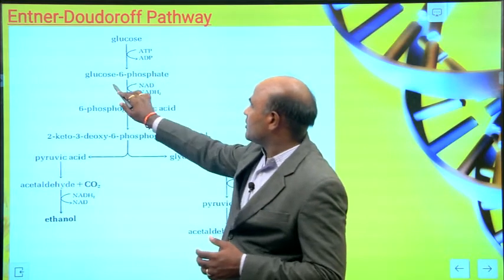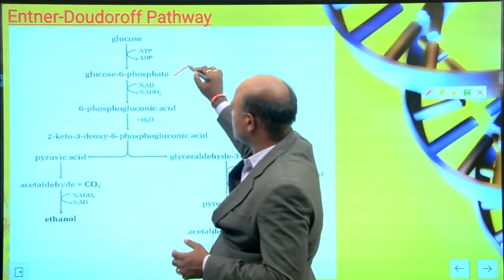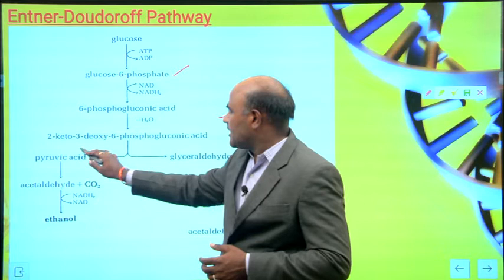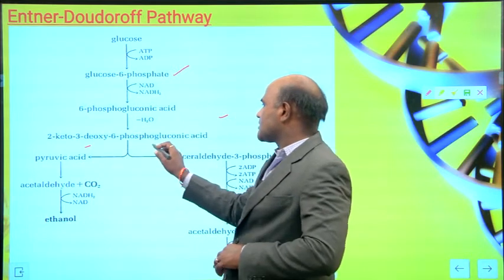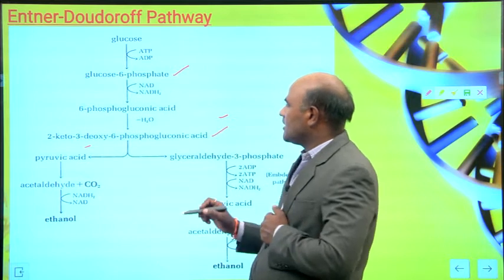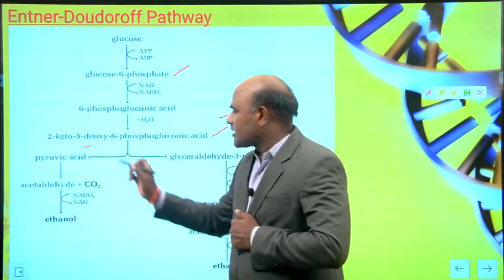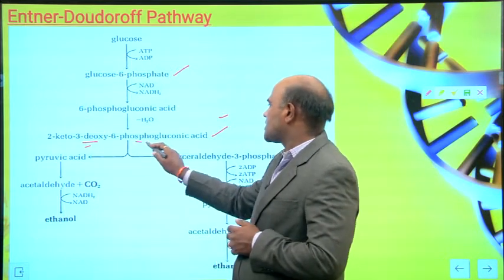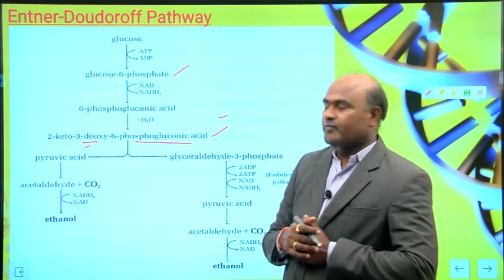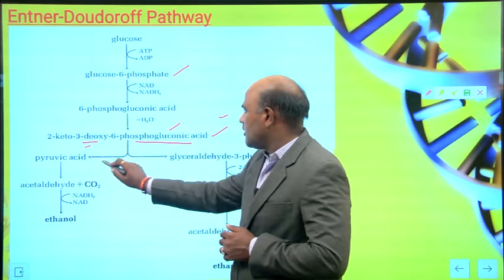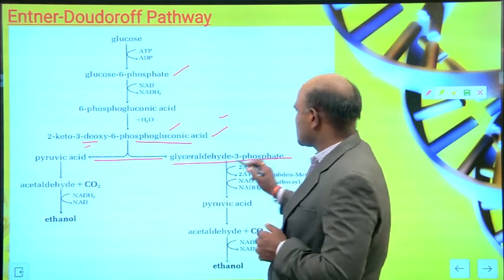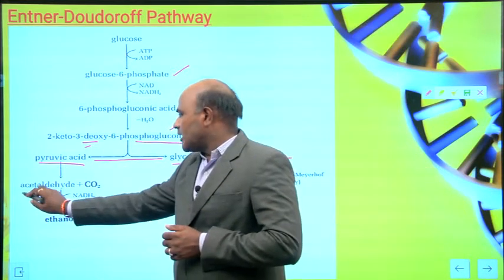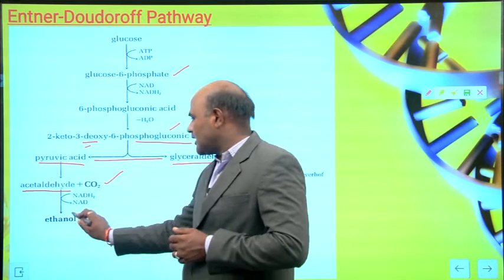Glucose is converted into glucose 6-phosphate, glucose 6-phosphate is converted into 6-phosphogluconic acid, and here it produces 2-keto-3-deoxy-6-phosphogluconic acid. This one again cleaves into two molecules. One is glyceraldehyde 3-phosphate, the other one is pyruvic acid. From this pyruvic acid, you can produce acetaldehyde, carbon dioxide, and you will get the final product ethanol.